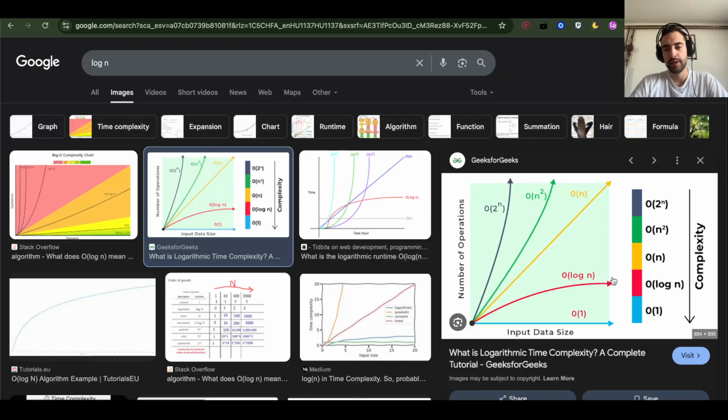You see, you can increase n as much as you want, but the time necessary to compute it is almost the same after some point. So log of n is almost the same as you increase n. Look how O of n grows much more than log of n, which actually just plateaus at some point.